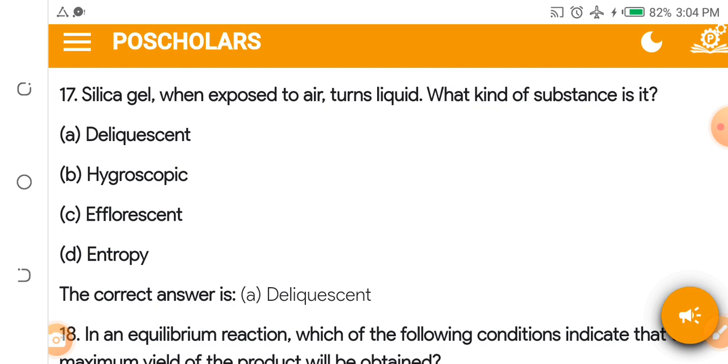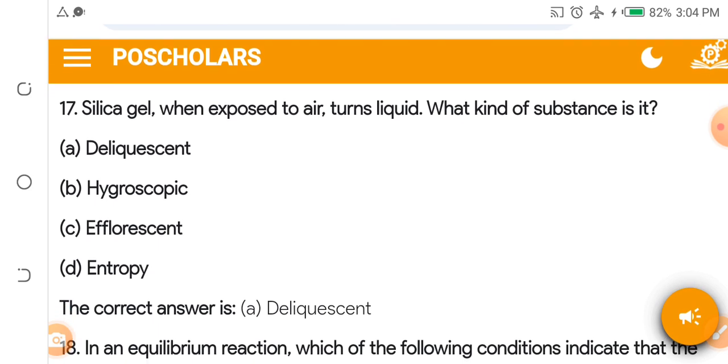Silica gel, when exposed to air, turns liquid. What kind of substance is this? A. Deliquescent substance. B. Hygroscopic substance. C. A fluorescent substance. D. Entropy substance. The answer is it's a deliquescent substance. When a substance turns to liquid, you call them deliquescent substances.